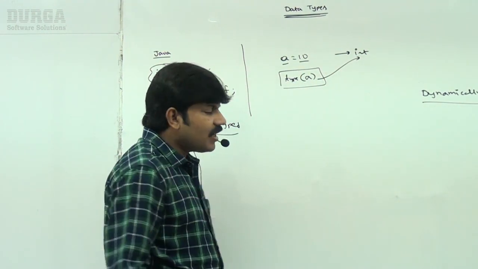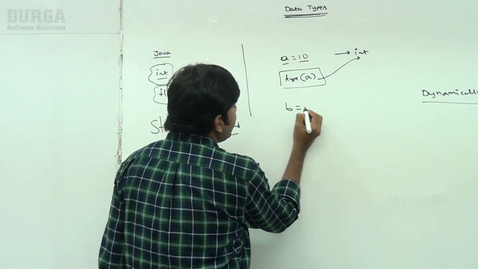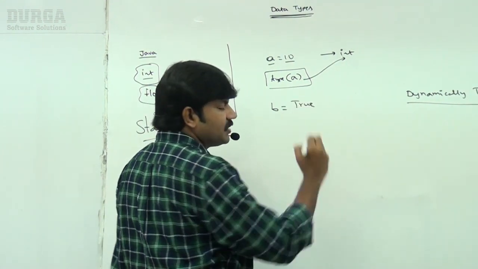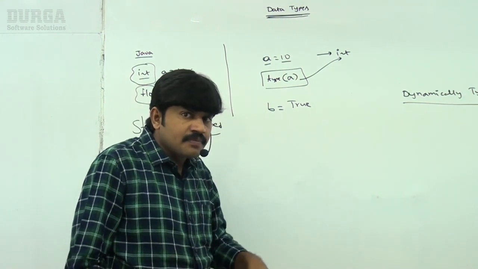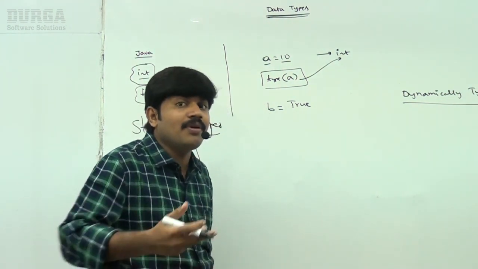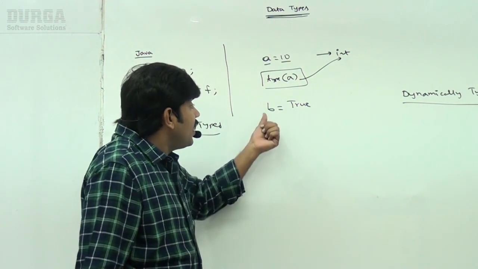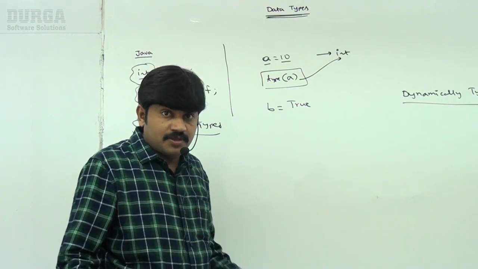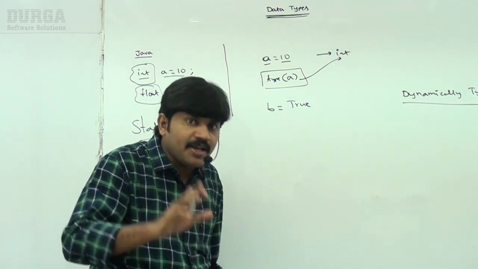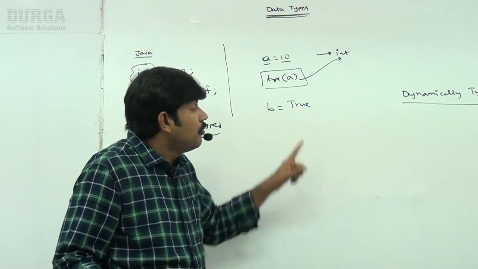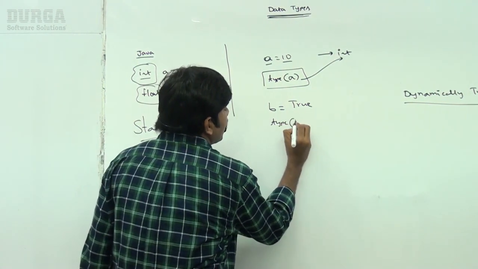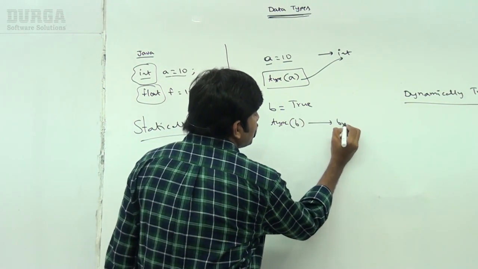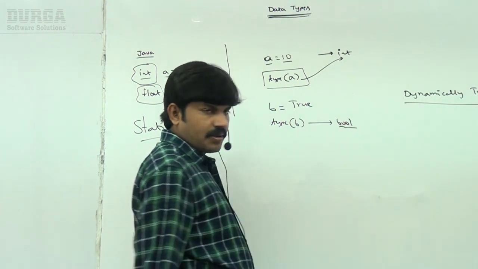Okay, well, sir, I am taking b = True. Can you please tell me what type b is? Respond. Boolean type. Are you getting it? We are not required to specify the type explicitly. The type will be considered automatically by the Python virtual machine. Now if you ask for the type of b, it is what type, sir? bool type. Remember this one.